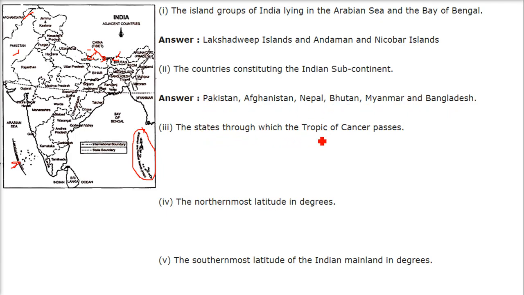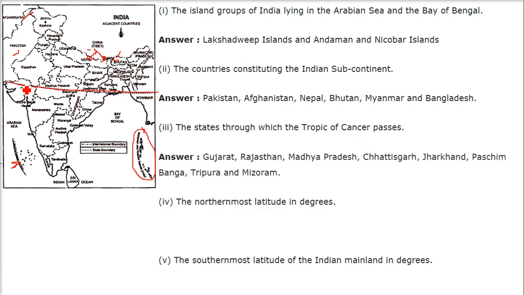The states through which the Tropic of Cancer passes, all these states you have to answer. So we have Gujarat, then Rajasthan here, Madhya Pradesh, Chhattisgarh, Jharkhand, Paschim Bengal, and Tripura and Mizoram also are there, like this.